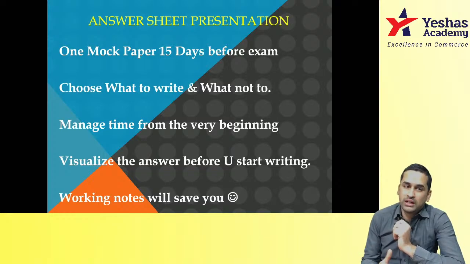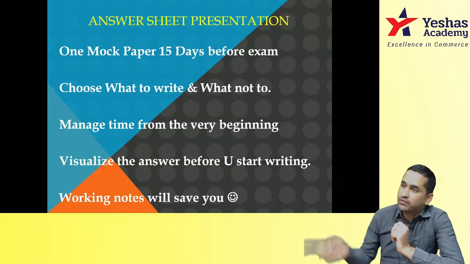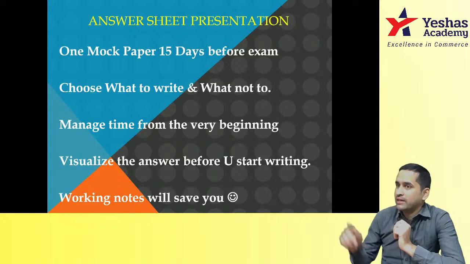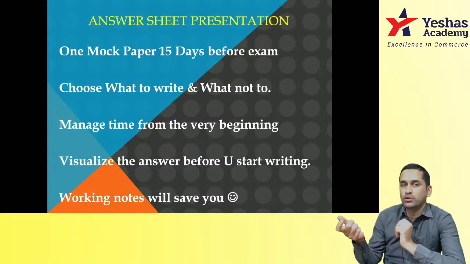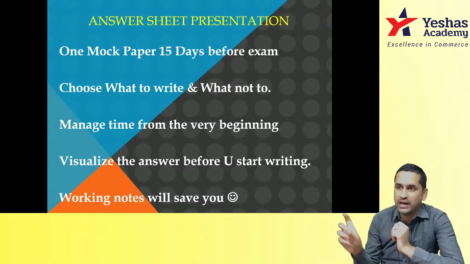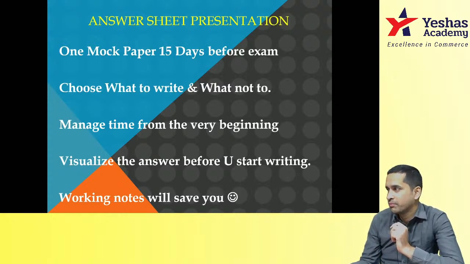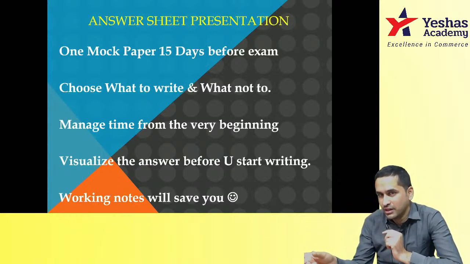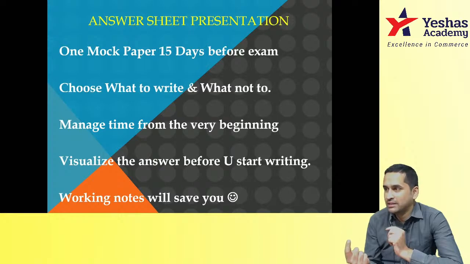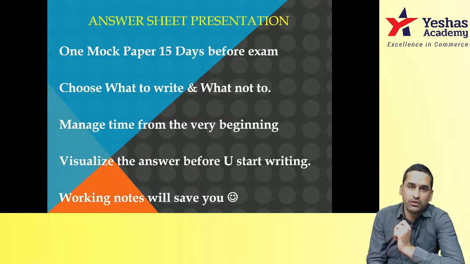Now what does that student normally do? He'll start checking from working note 1 once again, and then retotal everything in calci. 35 minutes to do the answer, 15 minutes to find out where is the mistake. Then also no guarantee he'll find out the mistake. Even if he finds out the mistake, understand you have spent 15 minutes to get that one extra mark because the balance sheet was not tallying, now it is tallying. In that 15 minutes, you could have answered another small question of 5 marks or 10 marks.